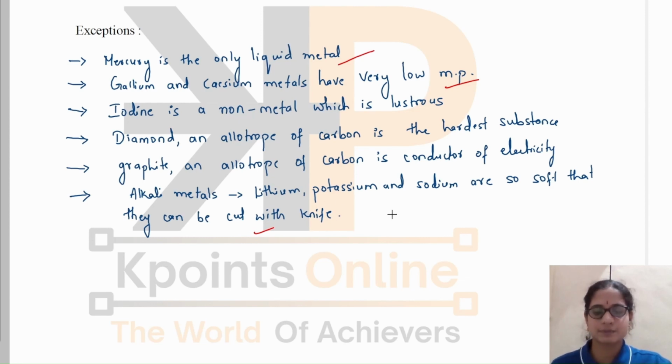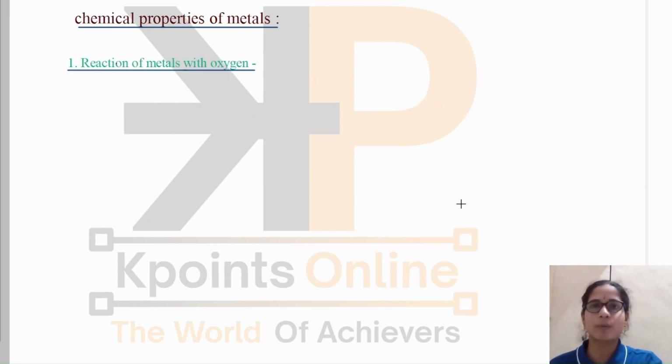Okay. Next. Now let us start with the chemical properties of metals. First, let us start with the reaction of metals with oxygen. How do metals react with oxygen? Do you remember in chapter 1 we conducted the experiment of a chemical reaction between magnesium and oxygen. When magnesium was burnt in the presence of oxygen, magnesium oxide was formed, and magnesium burnt with a white dazzling flame. Yes, metals react with oxygen to form their respective oxides.